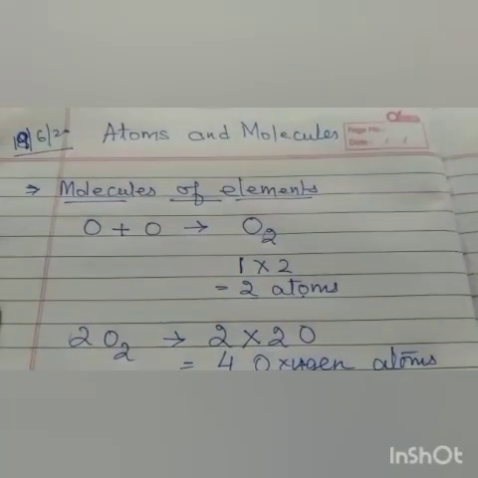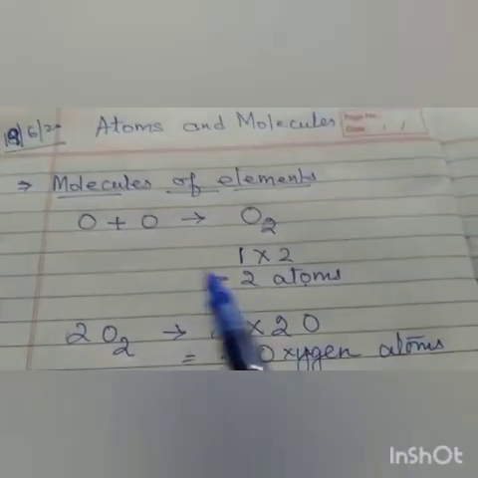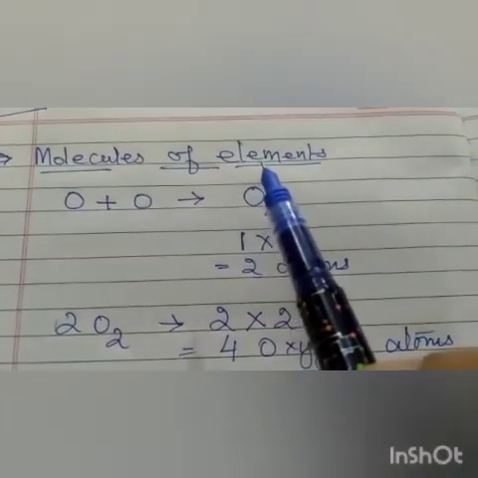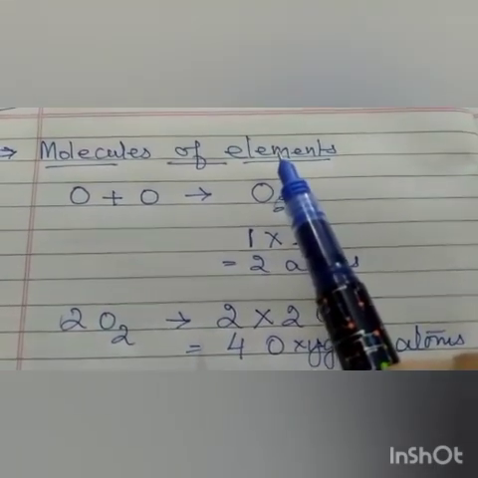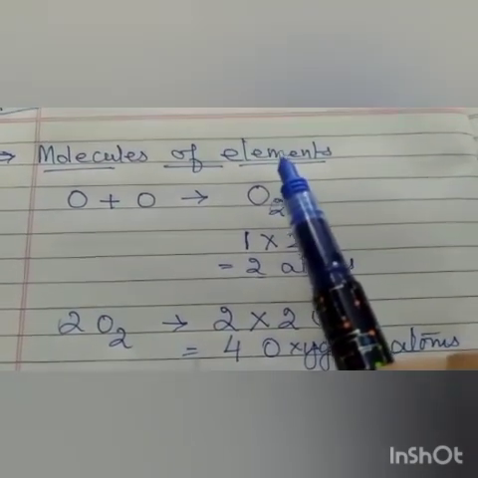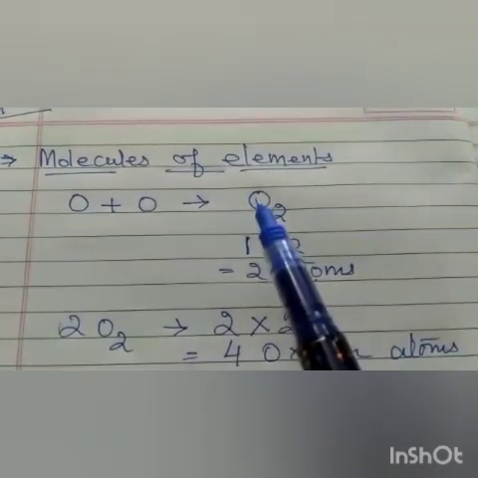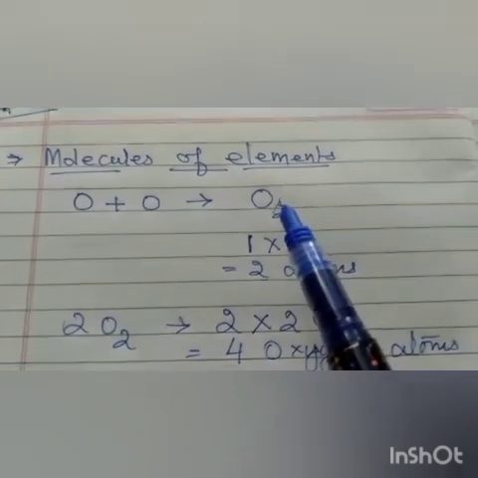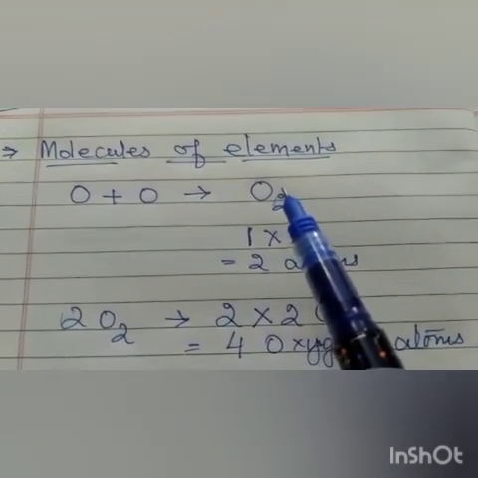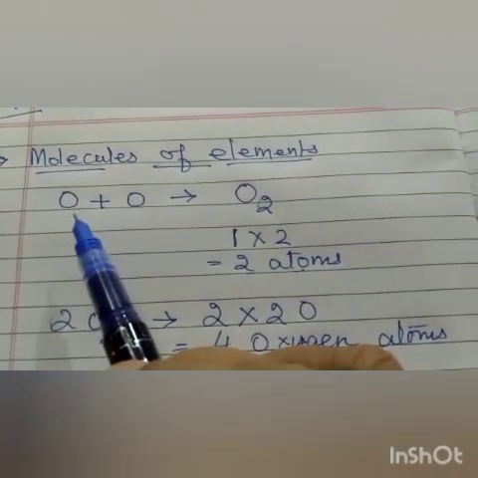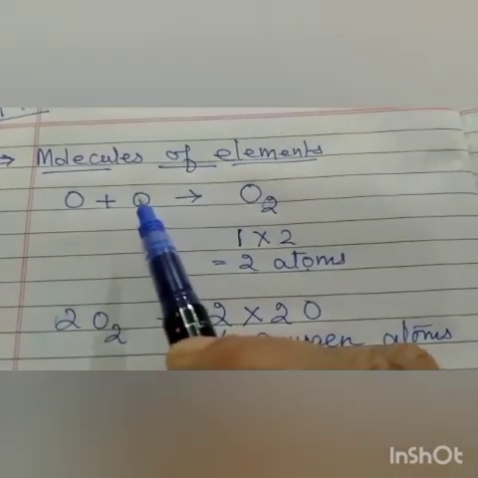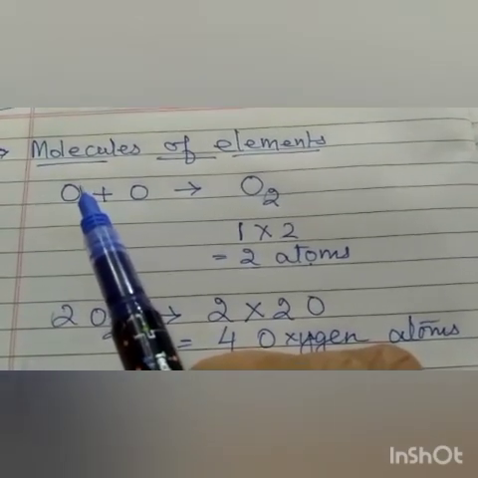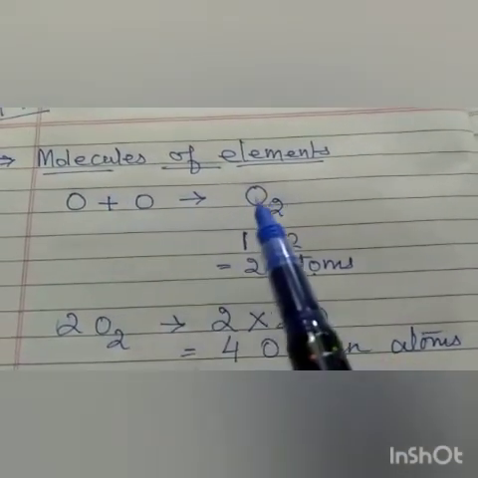Thank you students. Now students, you see molecules of elements. What do you mean by molecules of elements? You know that an element consists of similar types of atoms. Atoms are similar. So let us say oxygen. Okay, the element oxygen will have oxygen atoms only. So these oxygen atoms, denoted by this, atom means one. These oxygen atoms combine together and form a molecule.